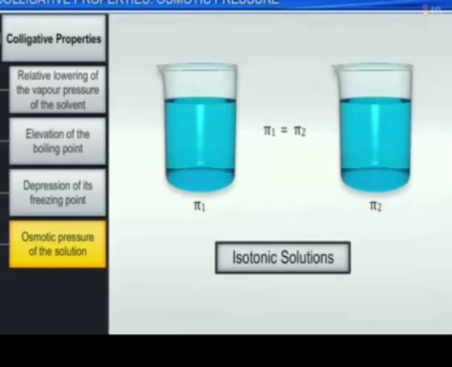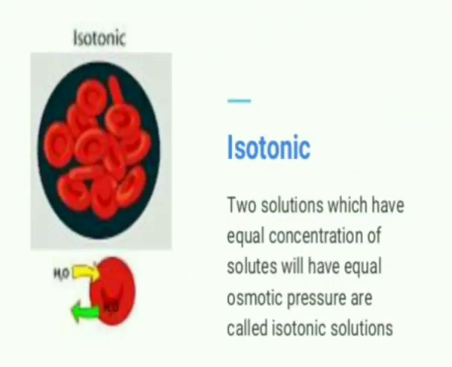Let us suppose we have two solutions having equal osmotic pressure. We can also say that both these solutions have equal concentration. If these two solutions are separated by a semi-permeable membrane, there will be no flow of solvent. Why? Because on both sides there is equal pressure. Such solutions are said to be isotonic solutions. Solutions having equal concentration or equal osmotic pressure are said to be isotonic solutions. There will be no movement of particles, because equal pressure is maintained on both sides.